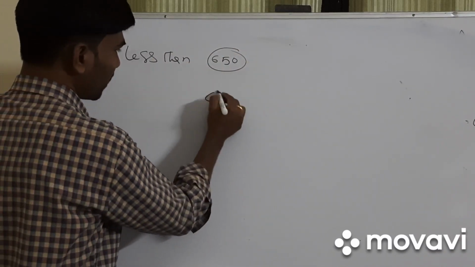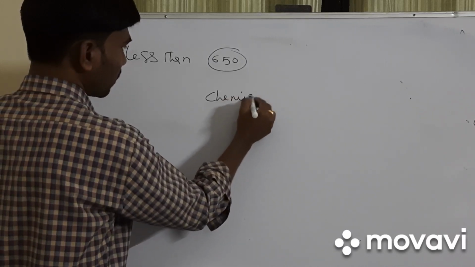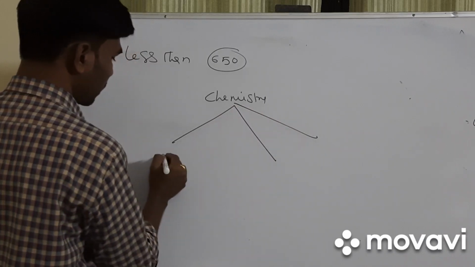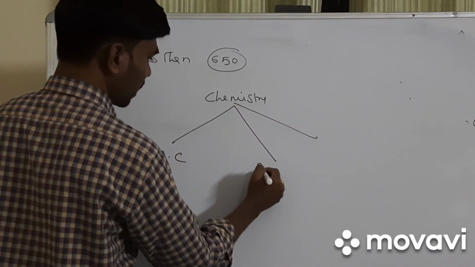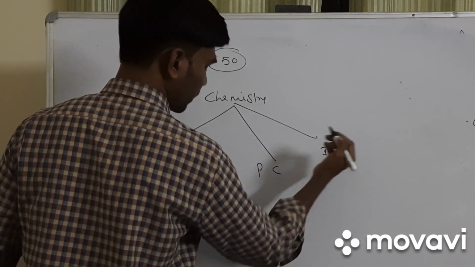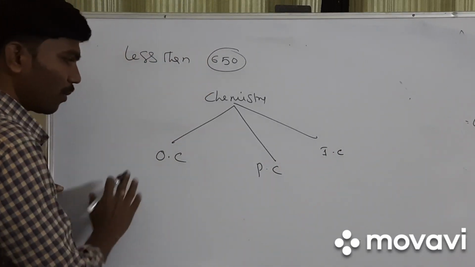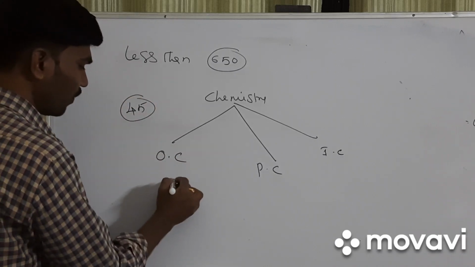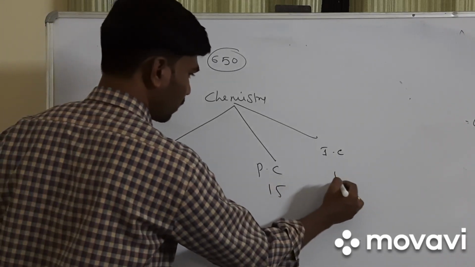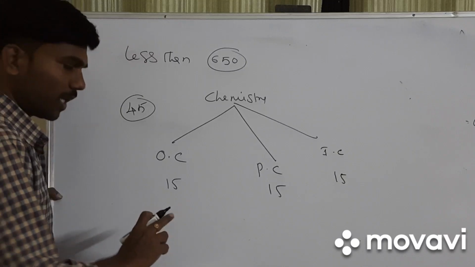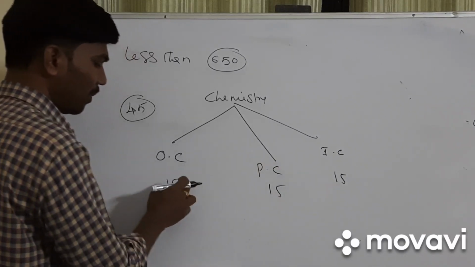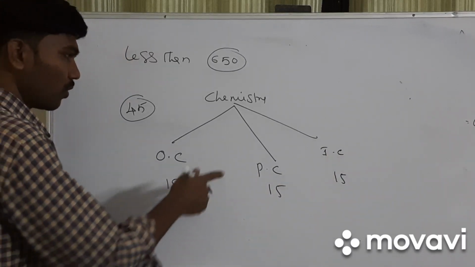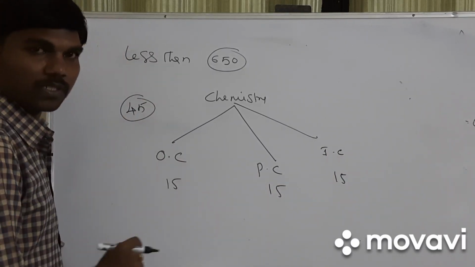So you see, in case of chemistry, chemistry will contain 3 parts: organic chemistry, physical chemistry, and inorganic chemistry, right? Total chemistry is 45 questions, and maximum they will give 15 questions from each area. Sometimes this number may change. Maybe organic chemistry 16, physical chemistry 17, like that they will change. But total questions will be 45 in case of chemistry.